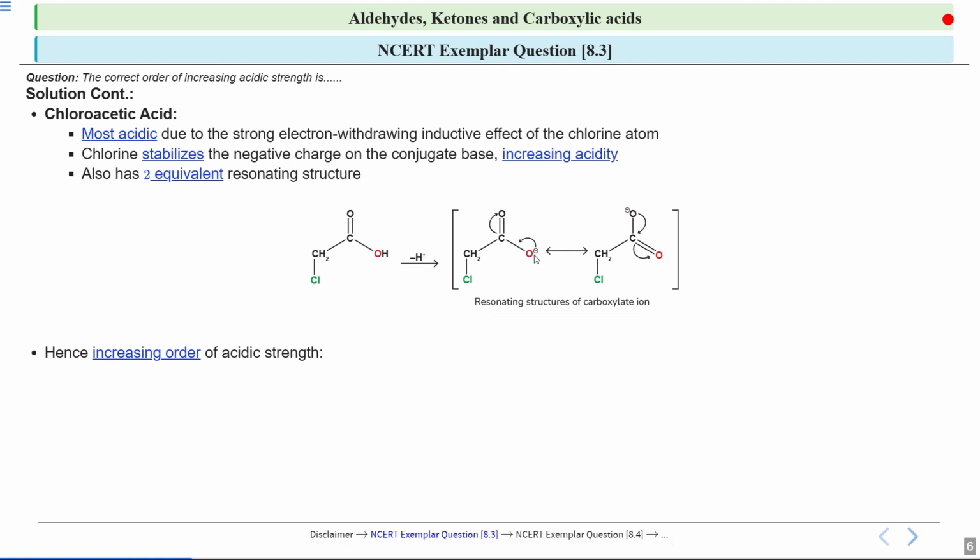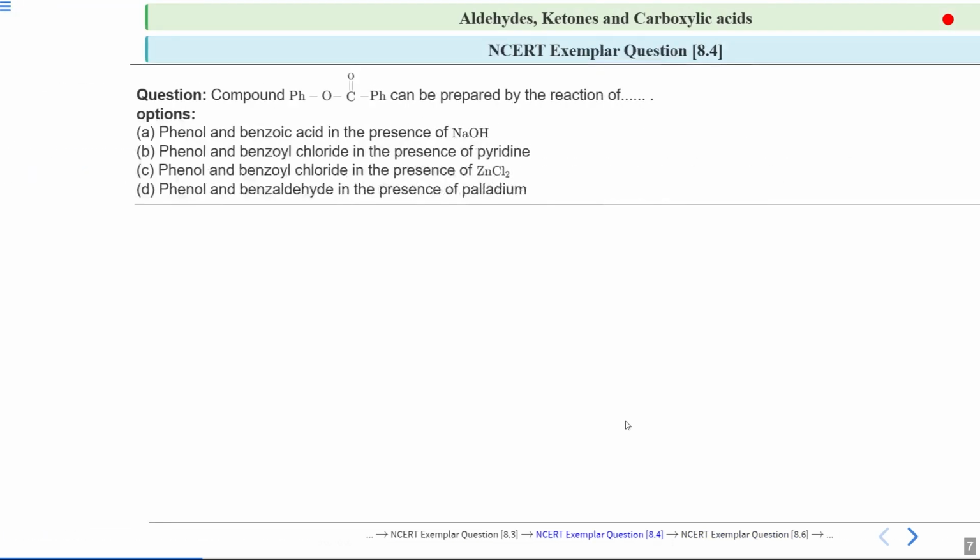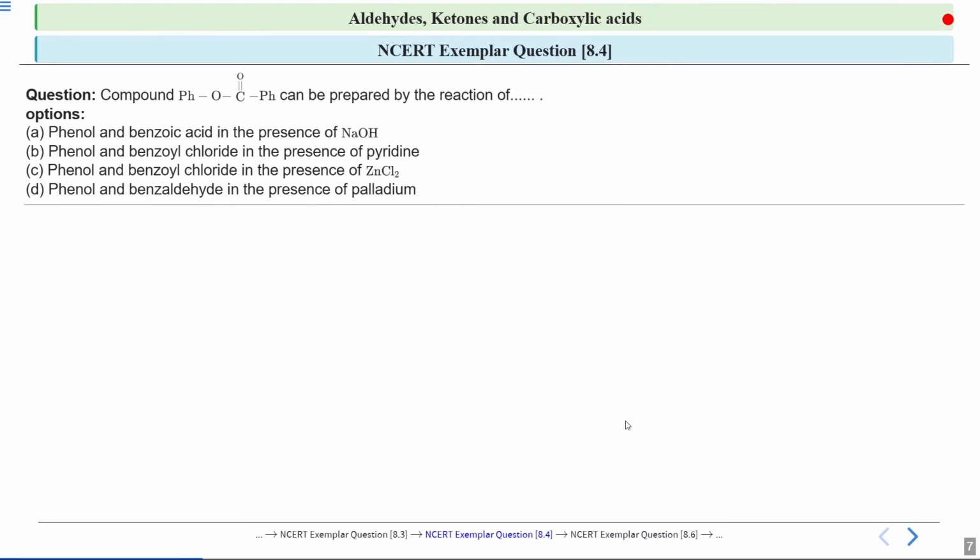So if I summarize the order of acidic strength, then we can say that chloroacetic acid is most acidic. Okay, then comes acetic acid, then phenol, and last we have ethanol. Okay, so ethanol is least acidic and chloroacetic acid is most acidic because of the strong effect of the chlorine atom. Okay, is it clear? Okay. Now let's move on to the next question.